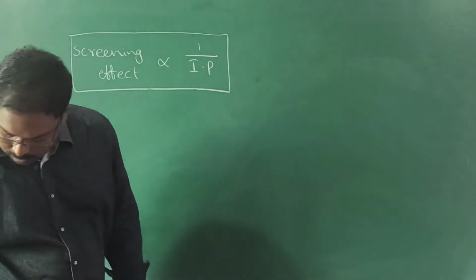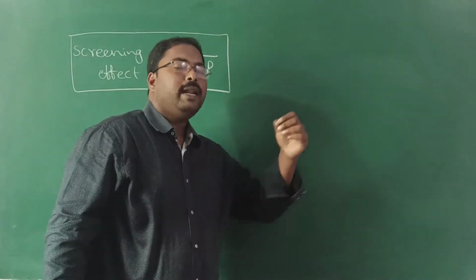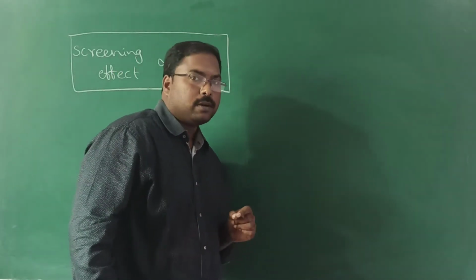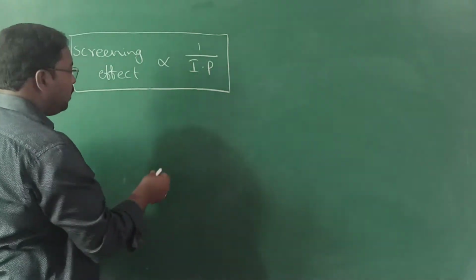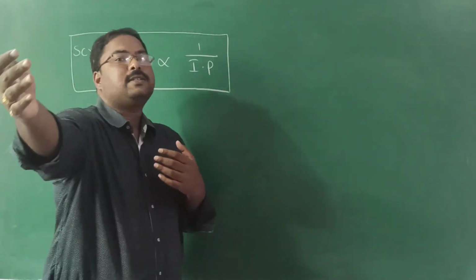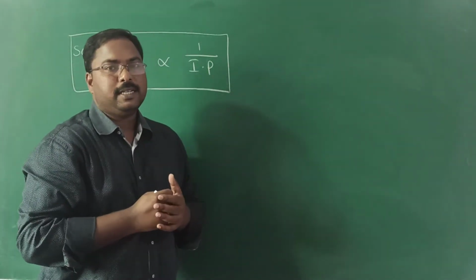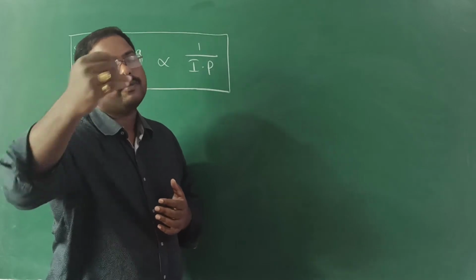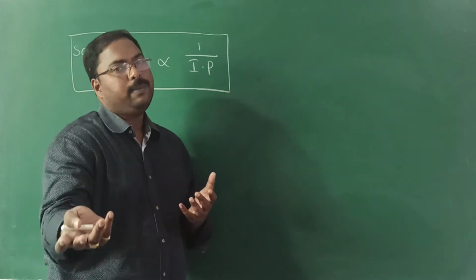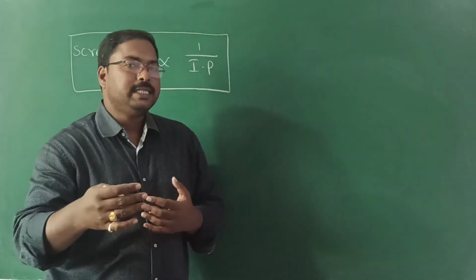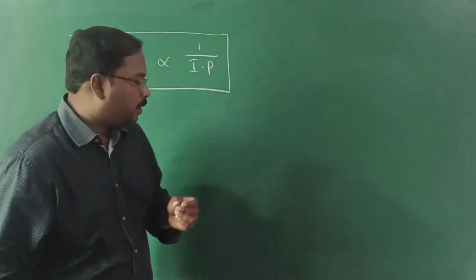Now we need to know when the screening effect is more. As we know, between the last bench and the teacher, if more students are there, the screening effect will be more. If fewer students are there, the screening effect will be less.